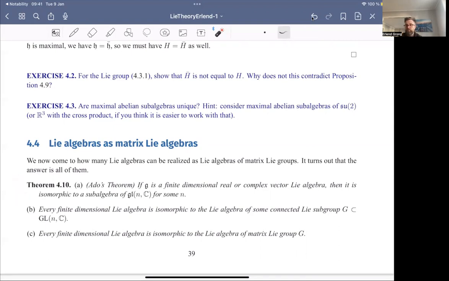When it comes to Lie groups, we've seen earlier that there are some Lie groups that are not matrix Lie groups, that you cannot put inside the space of matrices, but this is not true for Lie algebras. So any finite dimensional Lie algebra, you can always put inside the Lie algebra of general matrices. So you can always see it as a Lie algebra of matrices with the commutator bracket.